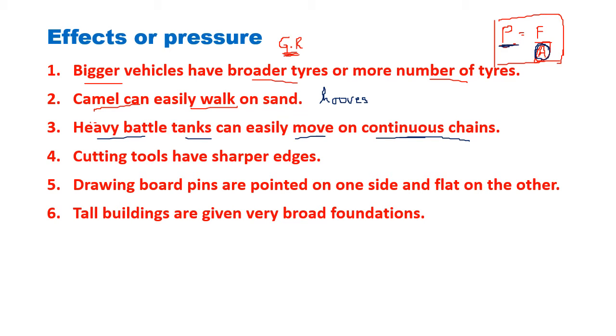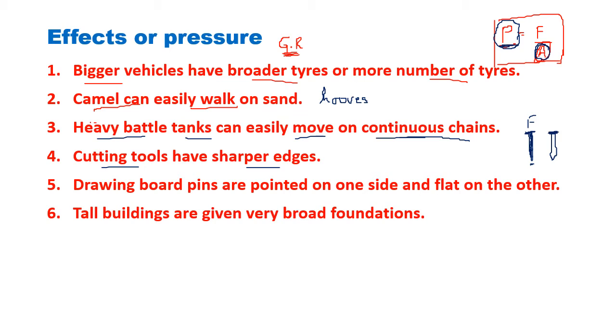Now here we have these cutting tools which work the opposite. If you look at a knife, if you look at a nail, this is the side of a knife, pointed knife. If you look at a nail, it is pointed at the bottom. Here this is the opposite thing. Here the force is applied downward by some person with a hand. But if the area is smaller, the pressure will increase, work can be done easily.